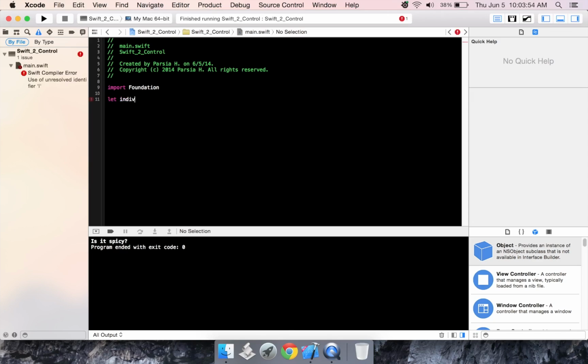So let individual scores. We're going to make this an array, and it's going to be equal to 75, 43, 103, 87, and 12. Alright, then we're going to make a variable called team score, which is equal to 0. Then we're going to start a for loop, which says for score in individual scores.